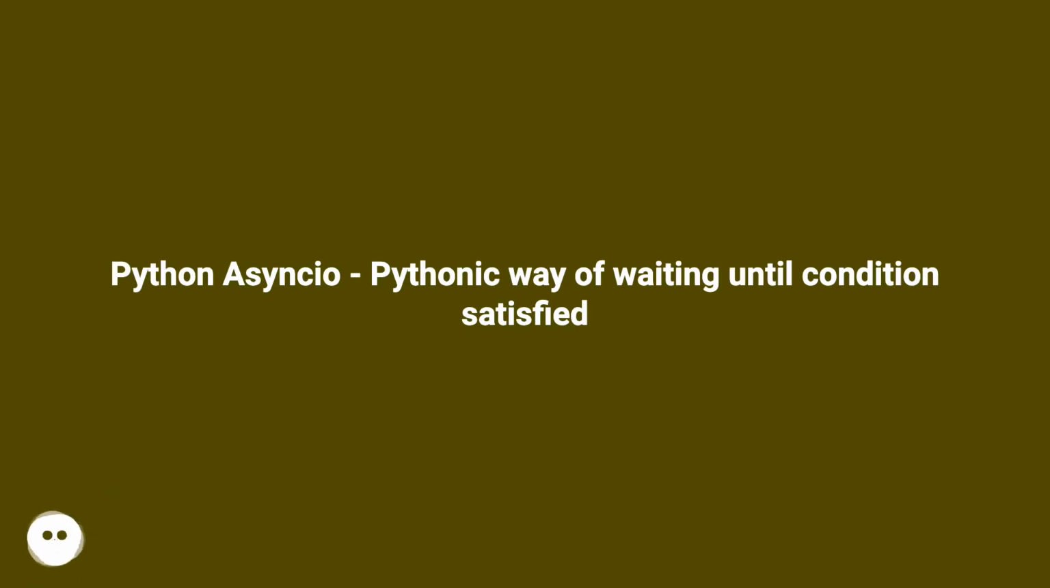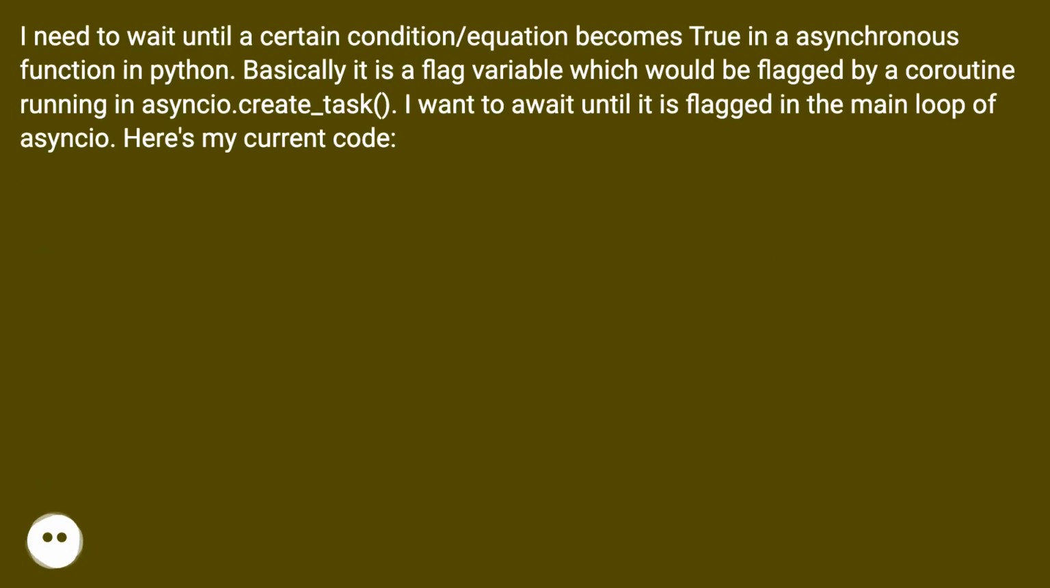Python asyncio, Pythonic way of waiting until condition satisfied. I need to wait until a certain condition/equation becomes true in an asynchronous function in Python. Basically it is a flag variable which would be flagged by a coroutine running in asyncio.create_task. I want to await until it is flagged in the main loop of asyncio. Here's my current code.